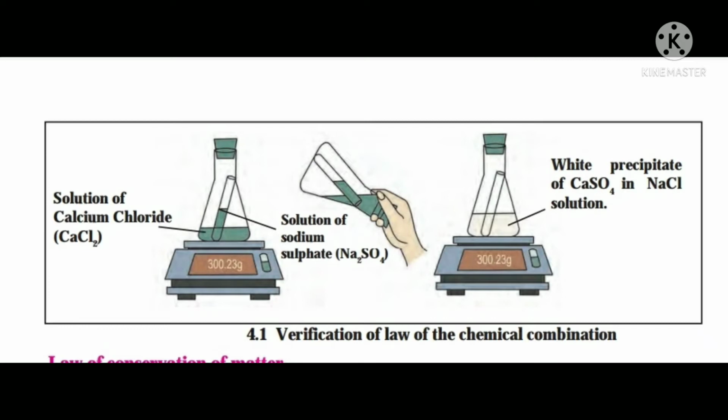Now tilt the conical flask so that the solution in the test tube gets poured into the conical flask. Now weigh the conical flask again. In the above activities, the mass of the original matter and the mass of the matter newly formed as a result of chemical change are equal.